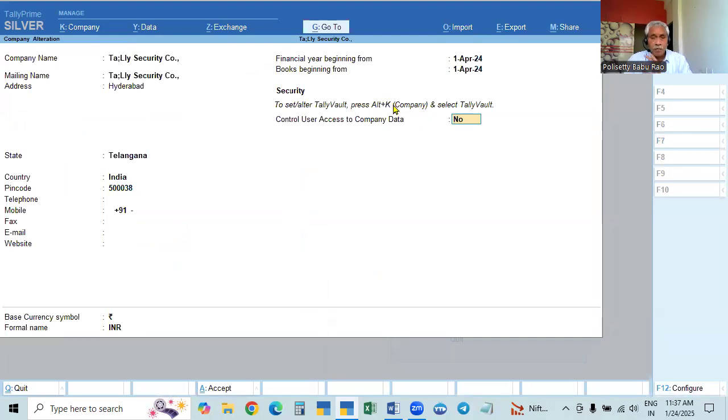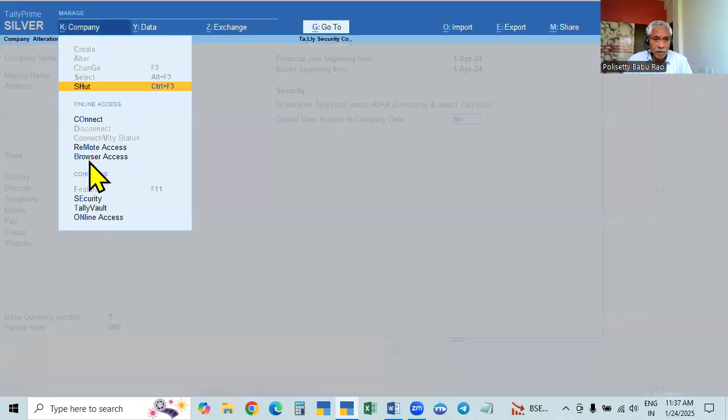From here, we cannot do anything except create the Tally Vault password in the case of a new company. That is the only thing you can do here. All other work relating to the Tally Vault, creating the password for an existing company, alteration, deleting, everything, can be done only through Alt K, Company menu, and at the end, Tally Vault.